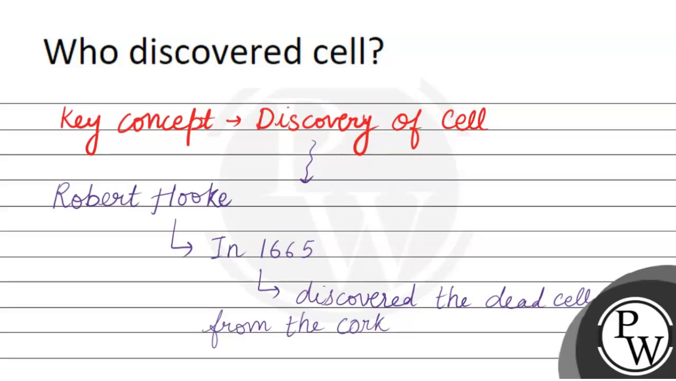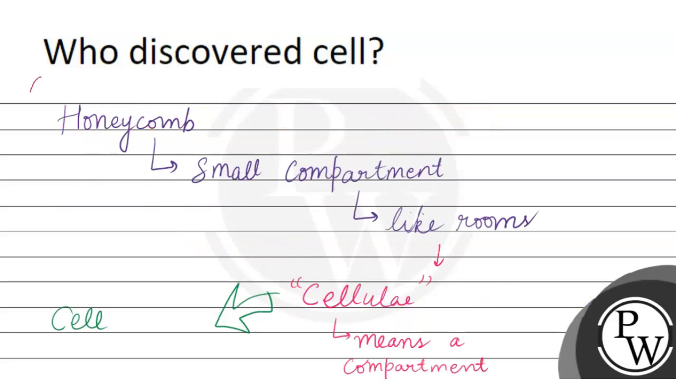So we can conclude that Robert Hooke was the person in 1665 who discovered the cell which is dead in nature from the cork, and on the observation he concluded that he found a honeycomb like structure in which there were small compartments, and those compartments were just like the rooms.